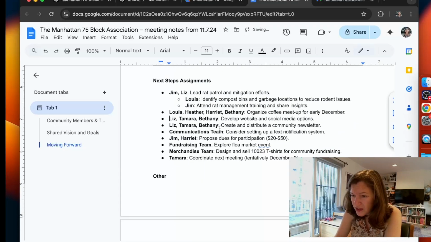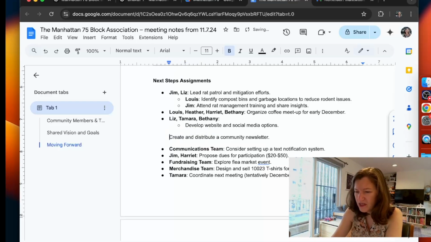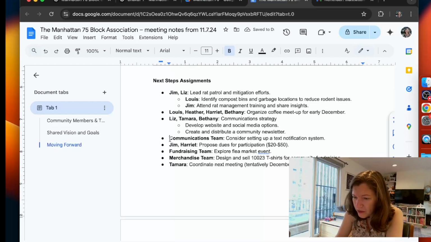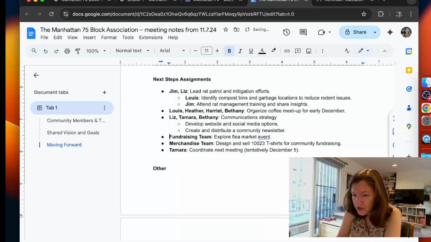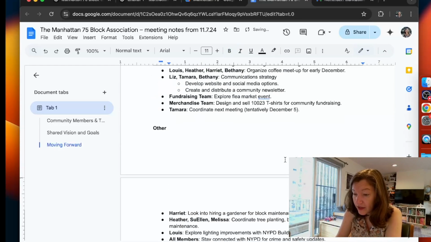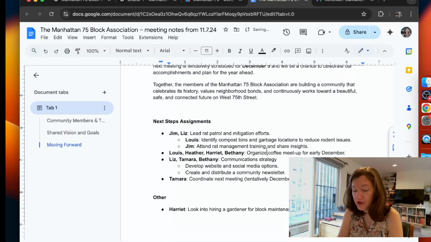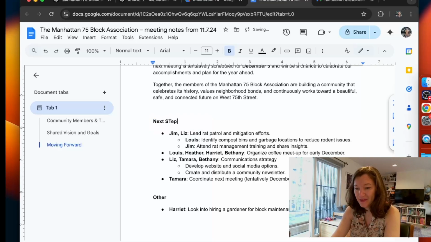I'm just going to move all this other stuff to the bottom because while we did talk about a lot of ideas, I think it's a little overwhelming for people to have the entire list up at the top. Removing this for now. We kind of loosely talked about that. Put this down here. I would love a holiday party, but I don't think we're quite there yet. And Tamara has offered to host the next one at her home. Great.